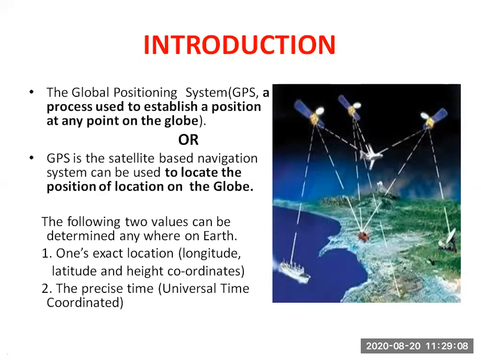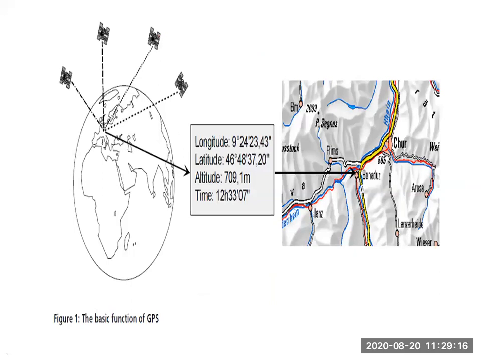Are you getting? So by using GPS we can find these four parameters. Now you can see this picture. See, this is the earth. So these are the four satellites moving around this earth, and on the earth one location is here. See my cursor. On the earth one location is there, and this is our location, and so we are getting our position. So these are the four we are getting.